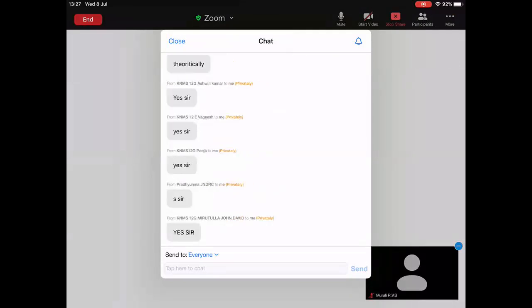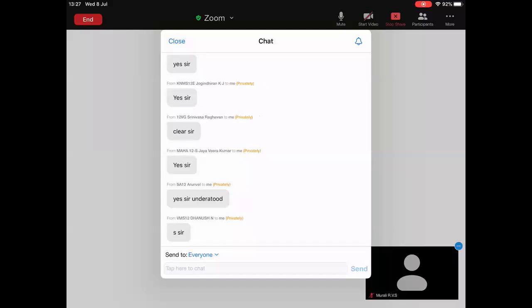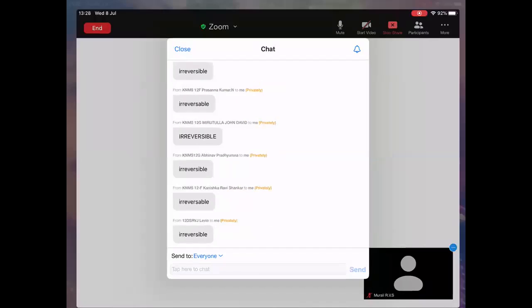Everyone. Okay, now one question I want to ask. I want to increase the yield. To increase the yield, should the reaction be reversible or irreversible? Now you tell me. Yes, that is correct. Irreversible. Okay, we have to make the reaction irreversible. Then only we will get good yield. So that is what I am going to do now.